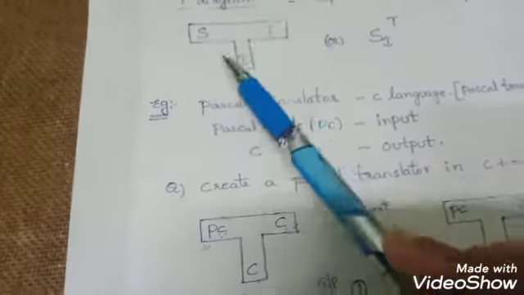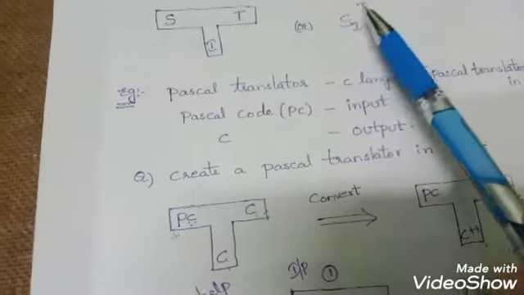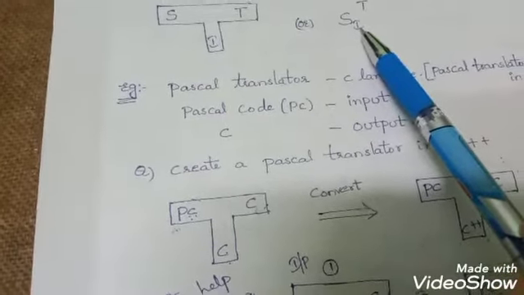So this can also be represented as source, target and implementation language.